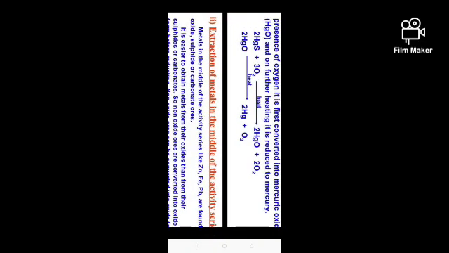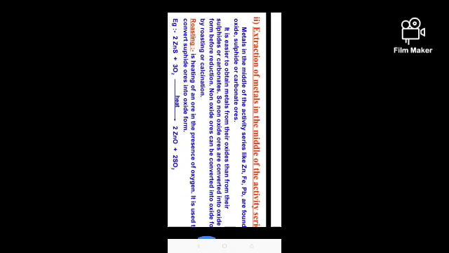Example: mercury is obtained from its ore, cinnabar, that is HgS, by heating in the presence of oxygen. When it is heated in the presence of oxygen, it is first converted into mercuric oxide, and when it is further heated, it is reduced to form mercury. So this is the reaction: when HgS, the cinnabar, which is the ore of mercury, is heated in the presence of oxygen, it is converted into mercury oxide, and when the mercury oxide is heated again, it breaks up to form mercury, and oxygen is liberated as a gas.